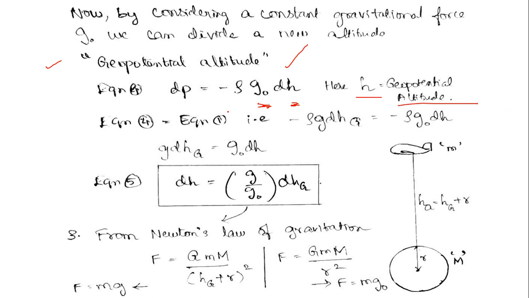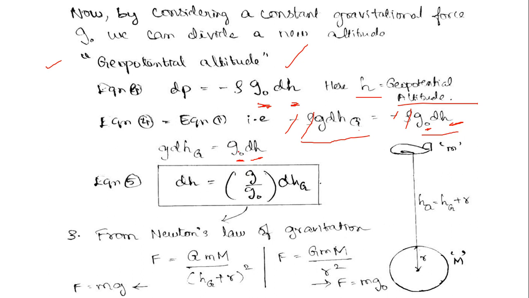So if we equate both the cases, that is the hydrostatic equation of normal geometric height and the hydrostatic equation of geopotential height, where the gravity is constant g naught and hg is transferred as h, the density terms are constant, so we will cancel them out, and we can also cancel out the negative signs, and the resulting equation is: g times the differential geometric height is equal to g naught times the differential geopotential height.